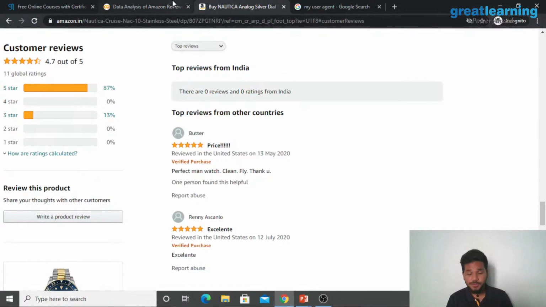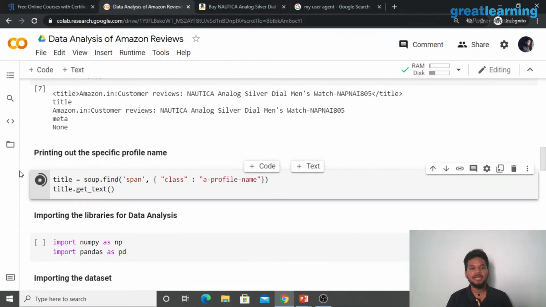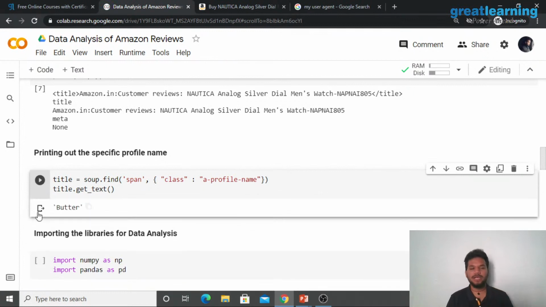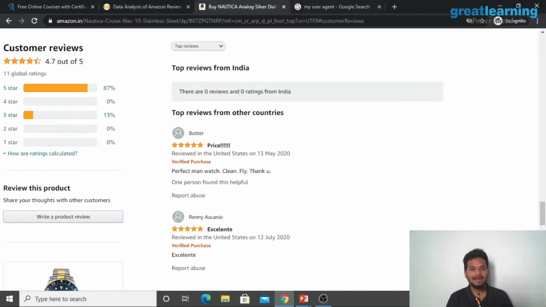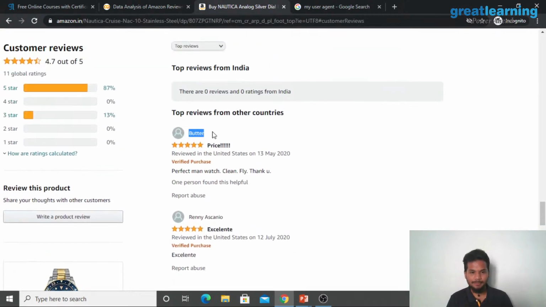Perfect. Now in this particular case, sometimes you might want to take a look at one single review. You might want to understand who is the person who's providing this review, right? That is exactly what we're trying to do here. As soon as I run this simple 2-line piece of code, it's giving me an output saying Butter. Butter is basically the name of a user who has reviewed this particular watch. Literally as simple as that, right? Take a look at this. If I keep scrolling here, yeah, you can see this name called Butter, right?